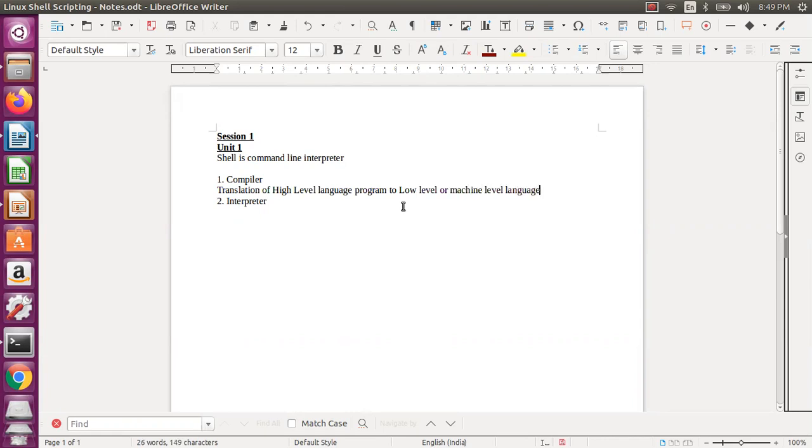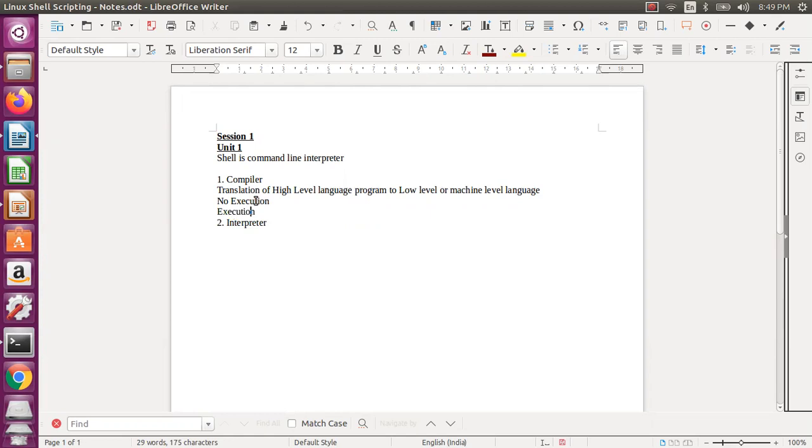But if you take the compiler, it will only compile. If you want to get your result, it is not possible with the compiler alone, because it has only done the compilation, meaning the translation. Then how will you execute the program? Compiler means no execution, it is just the compilation. If you want execution, you need to do a separate step called the execution step.